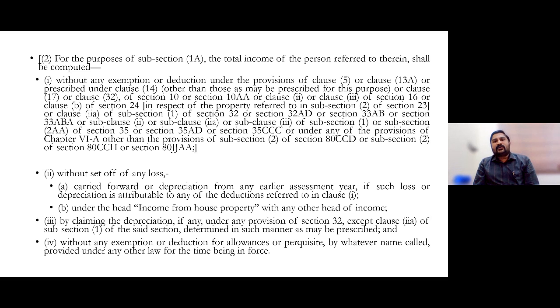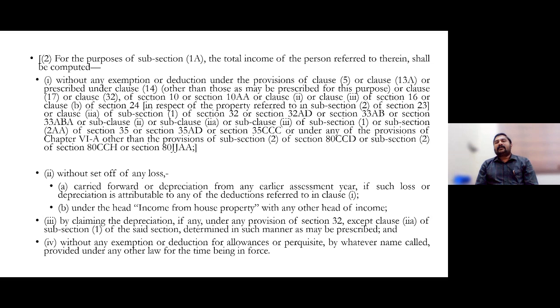Then with regard to section 10(32) and so on, those persons whose minor's income has been clubbed with their parental income, for those assessees, 1,500 rupees exemption is granted. That is not applicable if you are going for this new regime. Then those exemptions in 10AA for SEZ, special economic zone related persons, the 10AA holiday periods, those sections are not applicable if you are opting for this new regime.